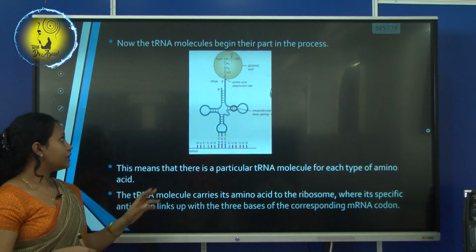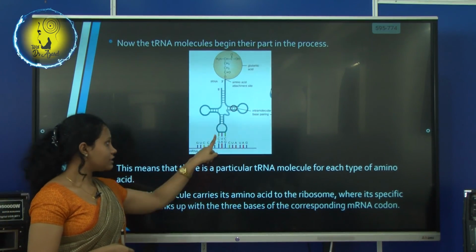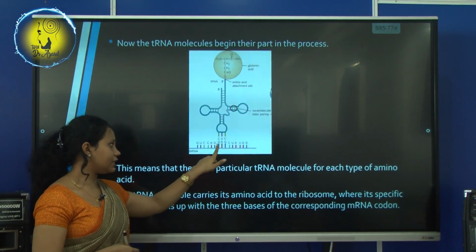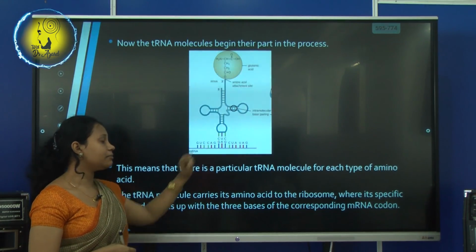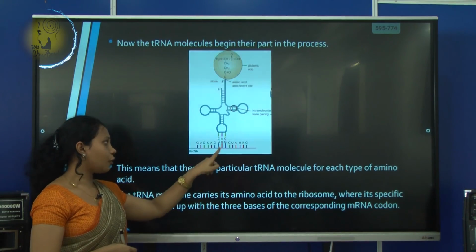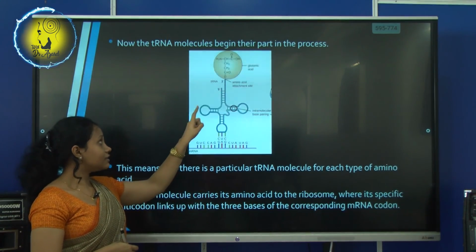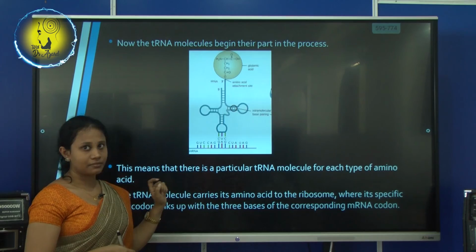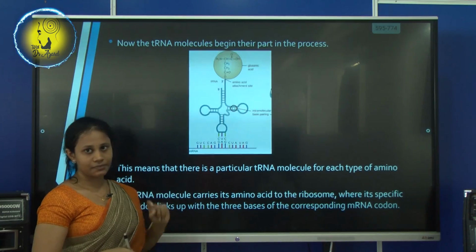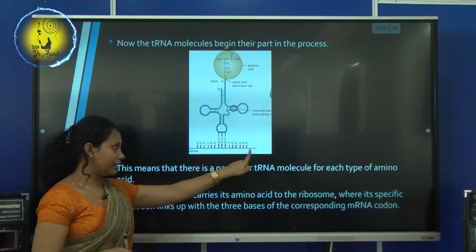Now the tRNA begins its part. Here you can see the structure of tRNA. On one end of the tRNA, it contains the anticodon. So the codon is GAG, and the anticodon is complementary to the codon. So see, CUG is the anticodon for the codon GAG. On the other side of the tRNA, there is a site for the amino acid to bind. So the codon GAG codes for the amino acid glutamic acid. So in such a way, tRNA brings the amino acid to the mRNA.